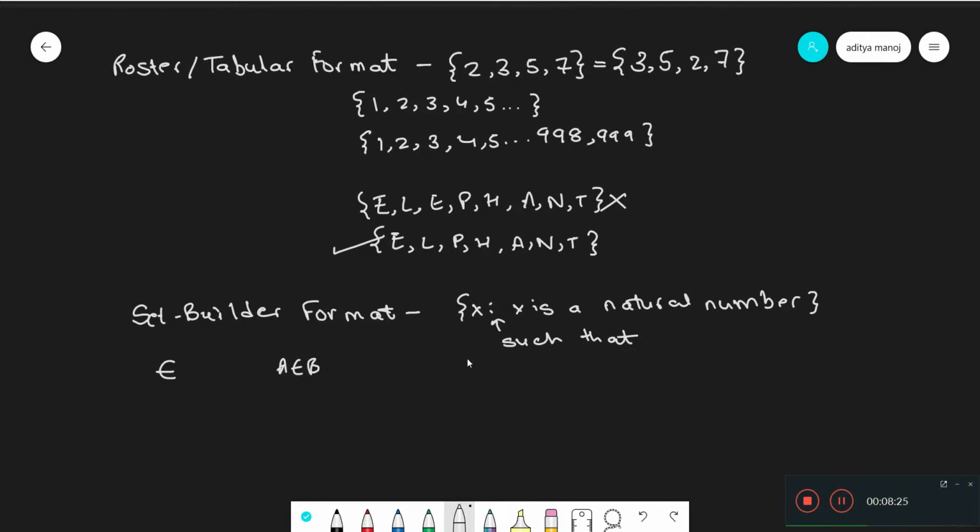So the set of all natural numbers is actually denoted by a special symbol N. N is the set of all natural numbers. Z is the set of all integers, Q the set of all rational numbers, and R the set of all real numbers. In case you just want the positive parts of these, you just give a plus superscript here. Well, so here instead of writing x is a natural number, we can just write x such that x belongs to N. This symbol reads as belongs.